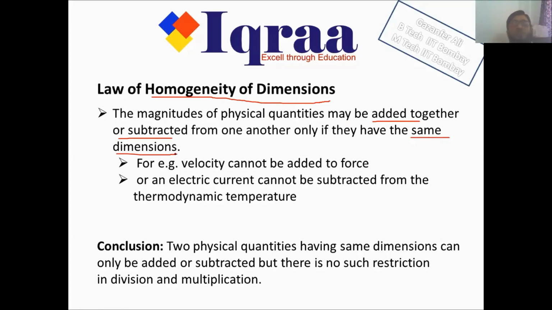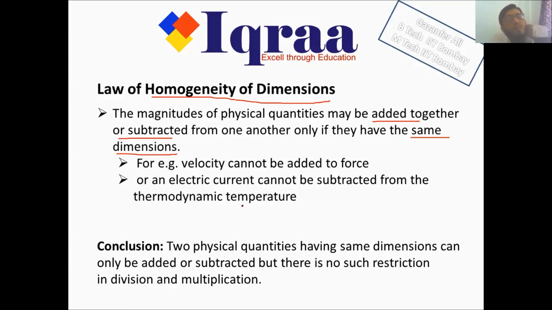If I want to add velocity to force, it's not permissible, because you cannot compare apples and oranges. There's no point in adding velocity and force. If you try to add velocity with force, you'll not get any meaningful physical quantity. Similarly, subtracting electric current from thermodynamic temperature doesn't make any sense. If I want to add velocity, I can only add velocity to velocity. If I want to add or subtract temperature, I can only add temperature to another temperature, or subtract temperature from another temperature. I cannot add or subtract two different physical quantities.